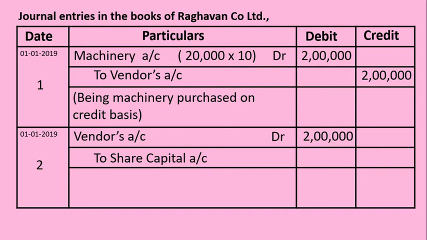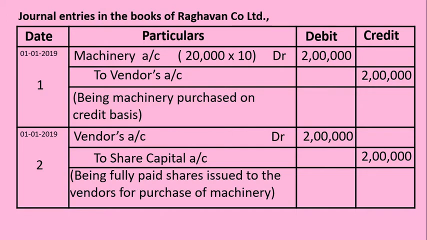Whenever shares are issued, it is to be accounted for in the capital account. That's why to share capital account, a credit entry is recorded with an amount of rupees 2 lakh, being fully paid shares issued to the vendors for purchase of machinery. This is the first part of the illustration.